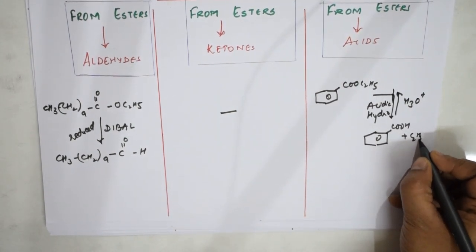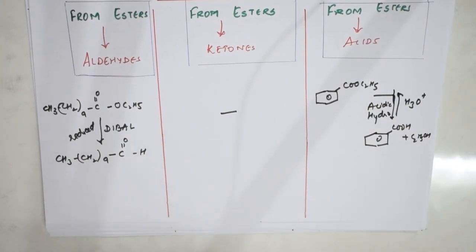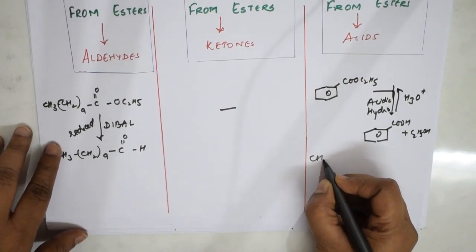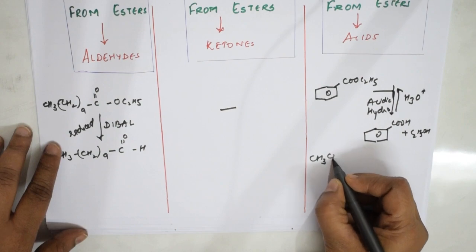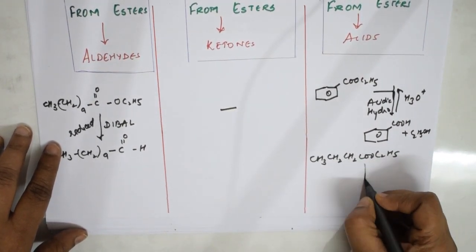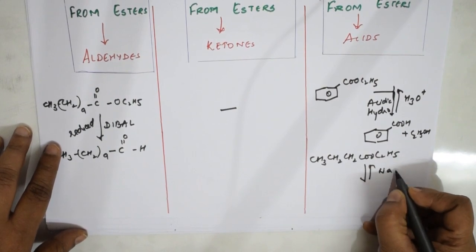Ethanol, C2H5OH, is left out. That's fine, students. Suppose I'm taking an aliphatic ester, COOC2H5. Here, what am I going to do? I'm going to introduce sodium hydroxide.